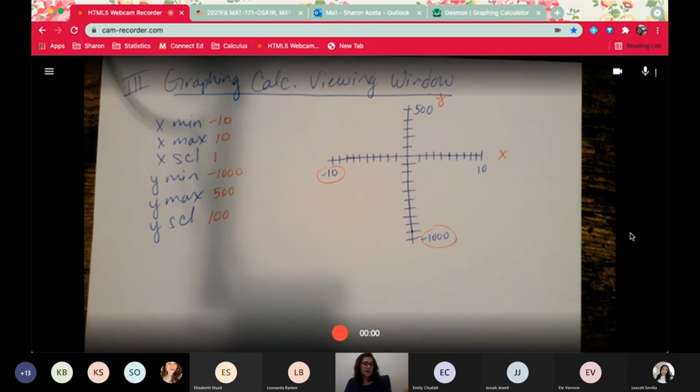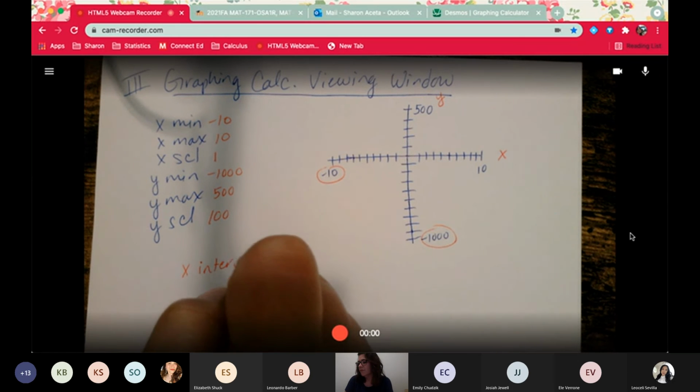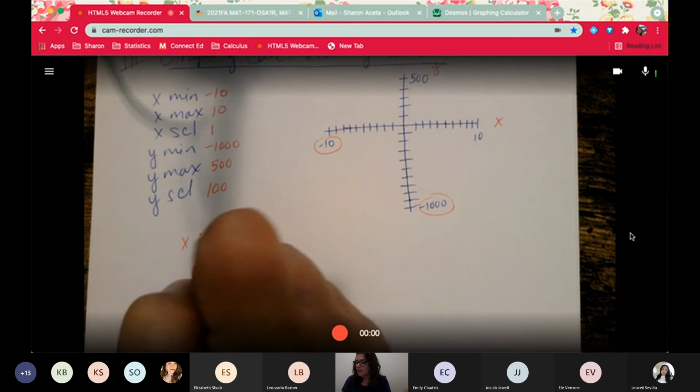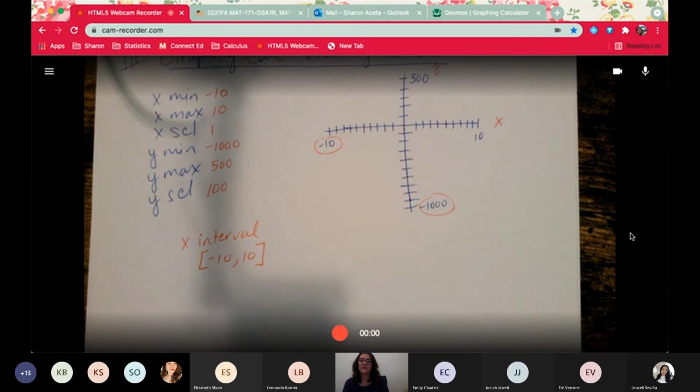Okay, so they're going to ask you a question like that. And they may ask you to write this in interval notation, just so you know. Your X interval would be like this, from -10 to 10.